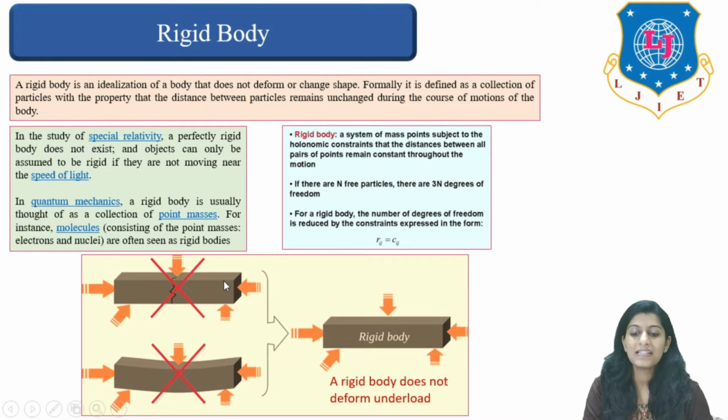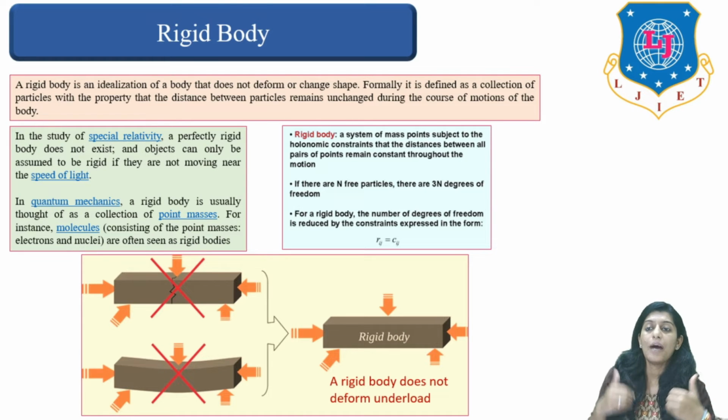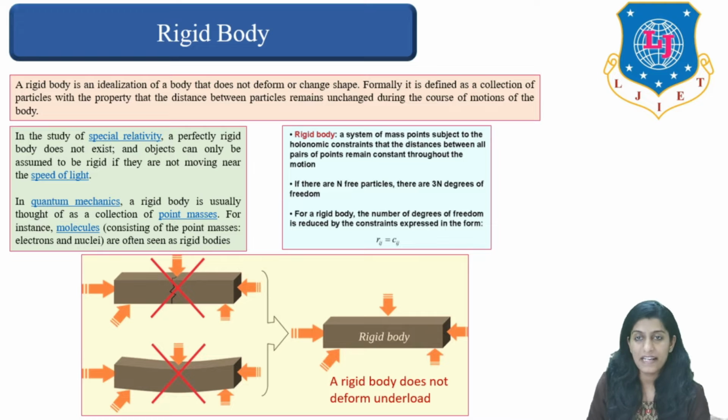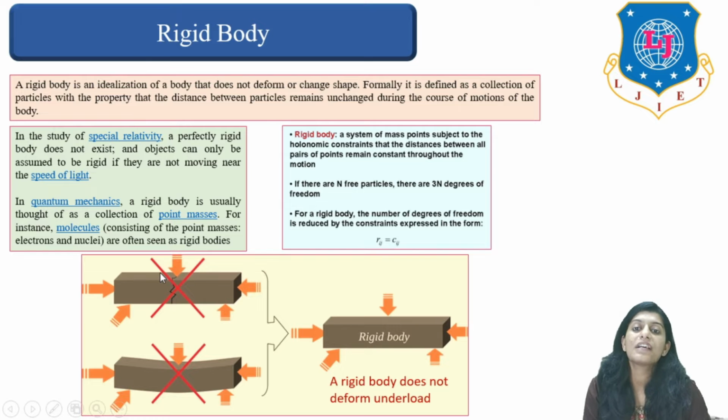So here you can see we are having three different blocks. Block number 1, block number 2 and block number 3. In the first block, if you start applying forces or pressure from all directions, it is going to break. If the given block is going to break, then this is not a rigid body. It should sustain its original shape, and only then can we call it a rigid body.